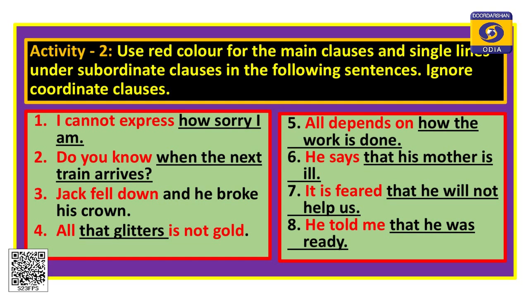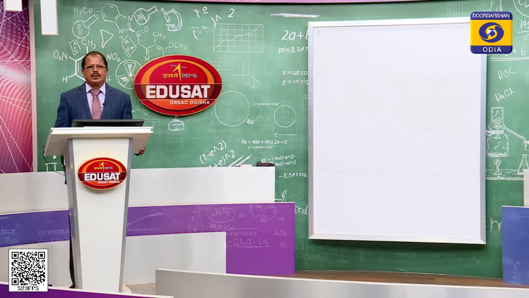Number 8: he told me that he was ready. He told me is the first part, main clause, and the that clause, introduced by the word that, is a subordinate clause. So, let us again discuss clearly how noun clauses function in sentences. Now let us see how noun clauses function in the following sentences.